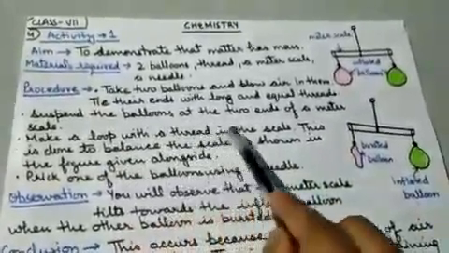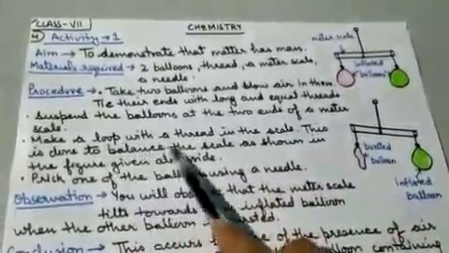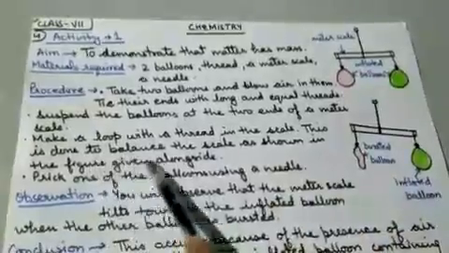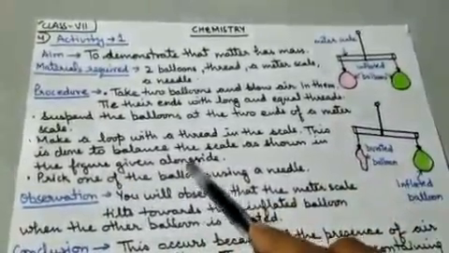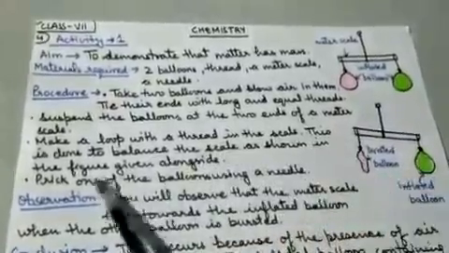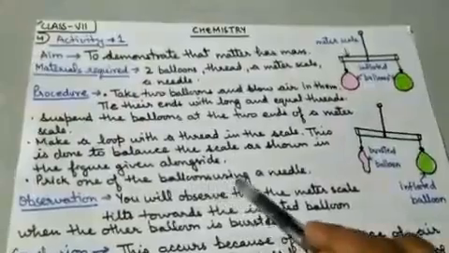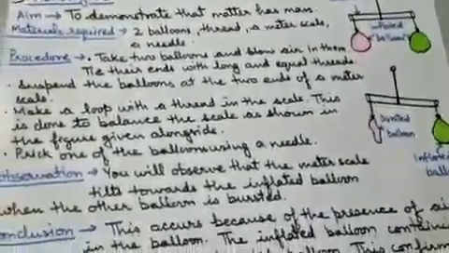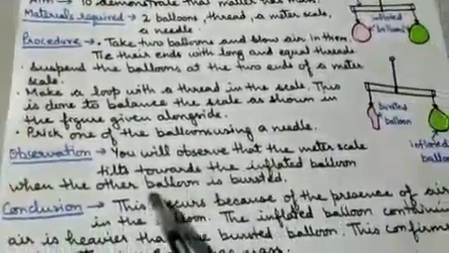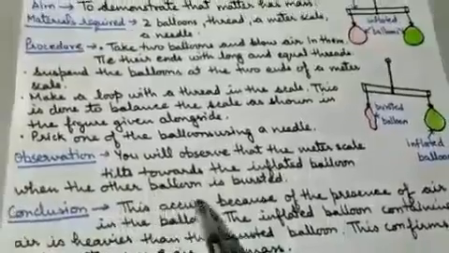Suspend the balloons at the two ends of a meter scale. Make a loop with the thread in the scale. This is done to balance the scale as shown in the given figure alongside. Prick one of the balloons using a needle. Now, what will you observe? You will observe that the meter scale tilts toward the inflated balloon when the other balloon is busted.